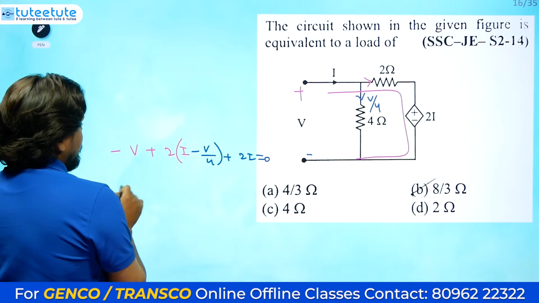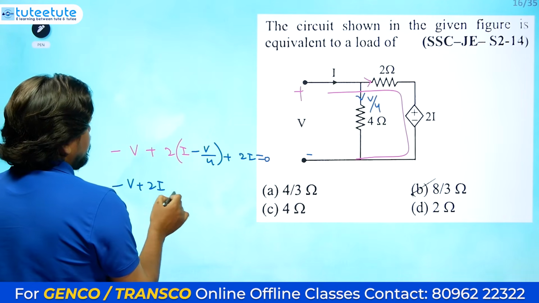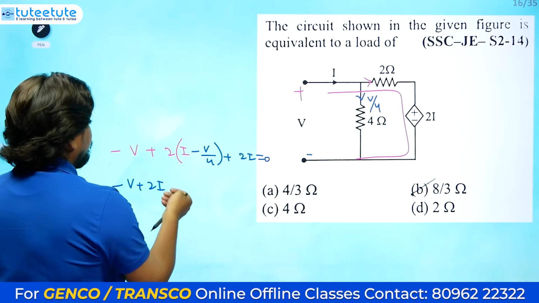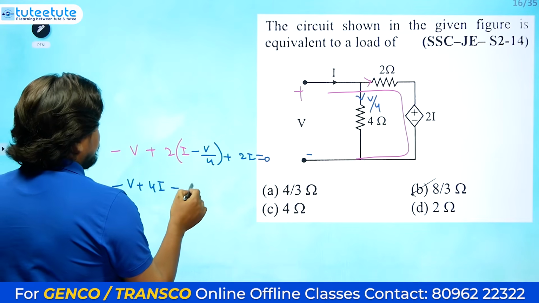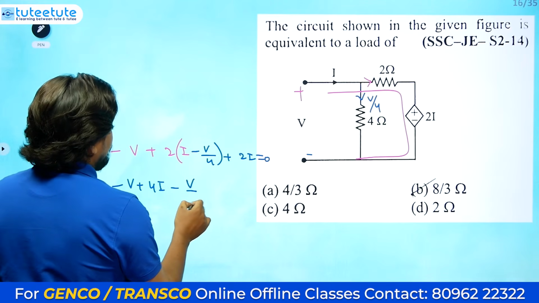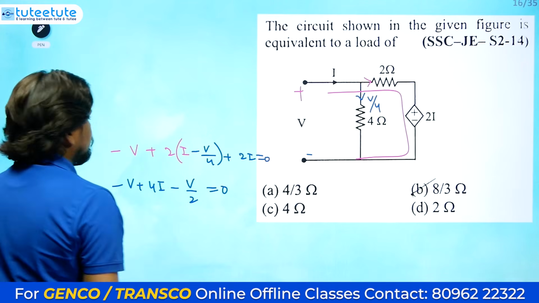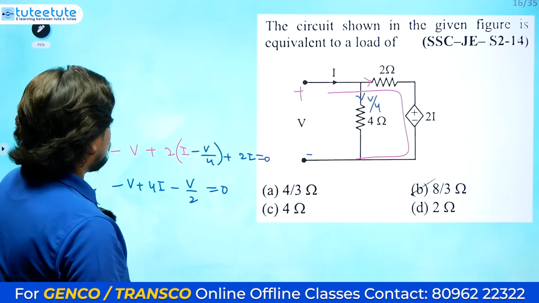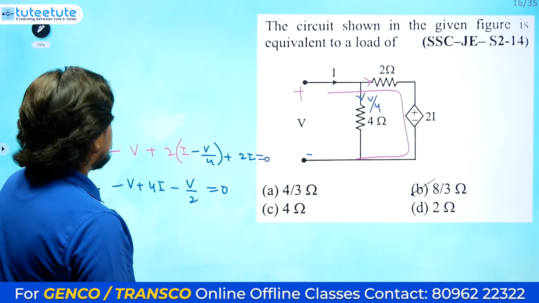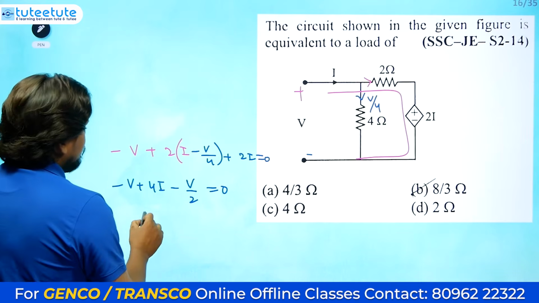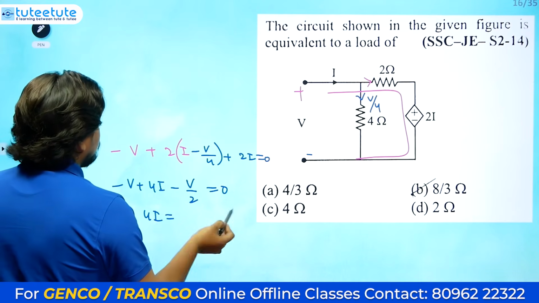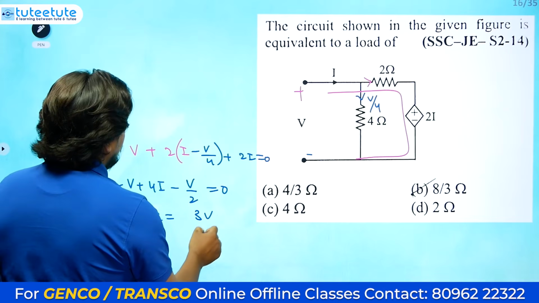So this is minus V plus 2I. Again one more I is there, 2I is there. So the total is 4I minus V by 2 equals 0. Let's observe what we got. We only need the total value. So we get 4I equals V plus V by 2, that is 3V divided by 2.